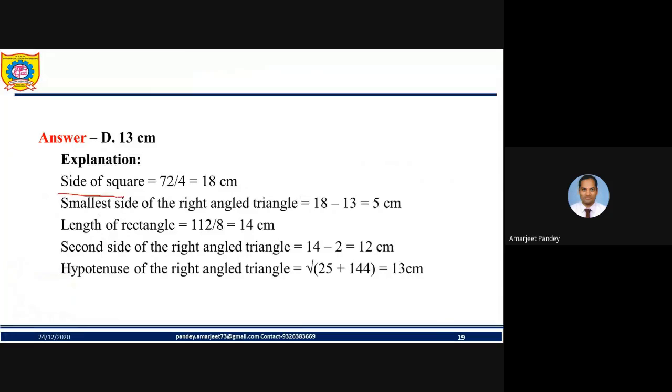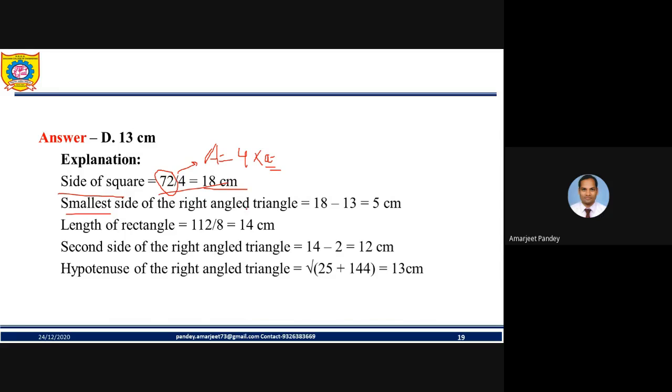First we need to find the side of the square. The perimeter is given as 72. So how can we find the side of a square? The perimeter of a square is 4 into a. You need to find a, that is the side. So it is 72 by 4, that is 18.